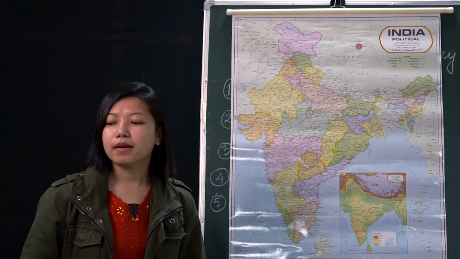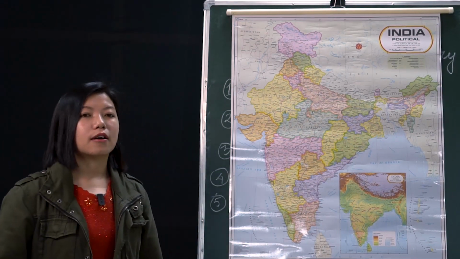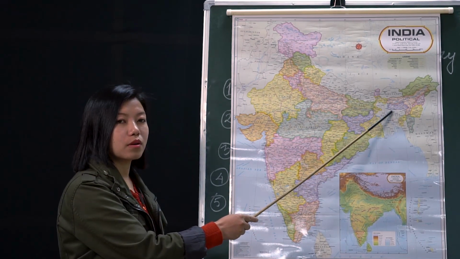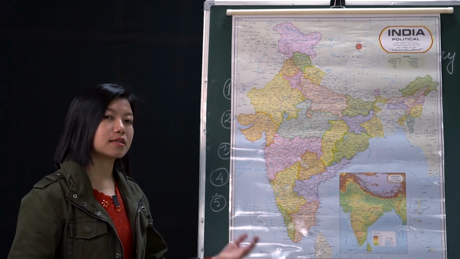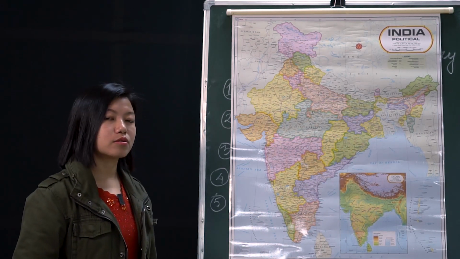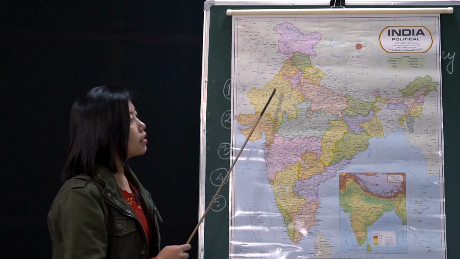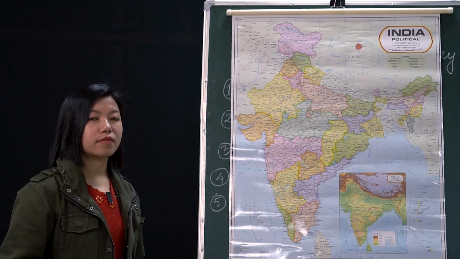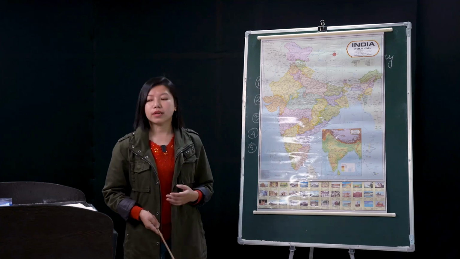However, in some places there is constant rainfall, and there is one place in Meghalaya called Mawsynram, where it rains the entire season, and it is known as the wettest place in India. Whereas places like Jaisalmer in Rajasthan do not receive rainfall at all. So that is the difference even during the hot weather seasons.